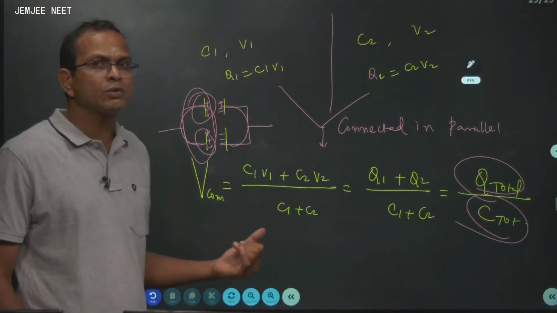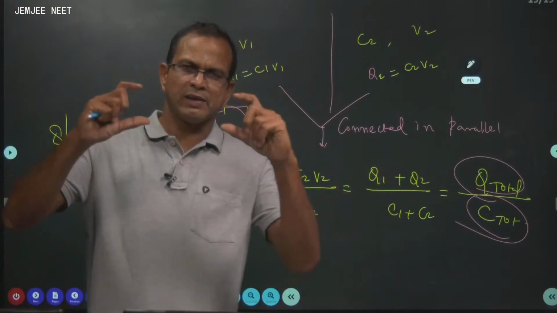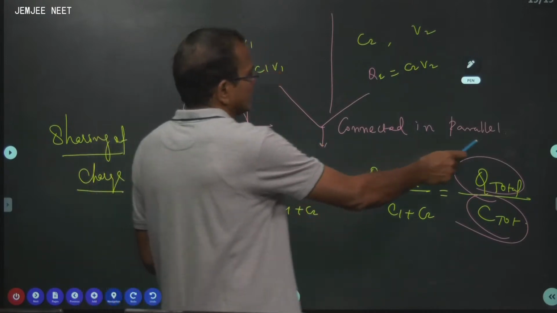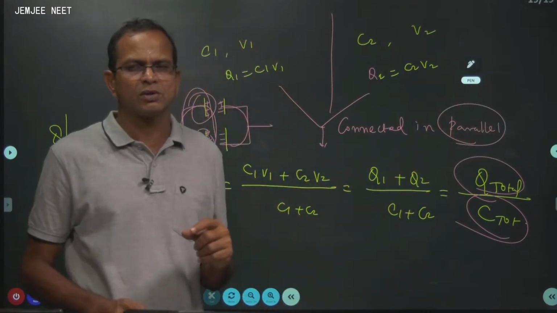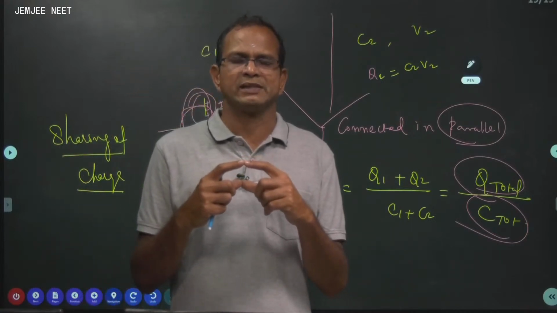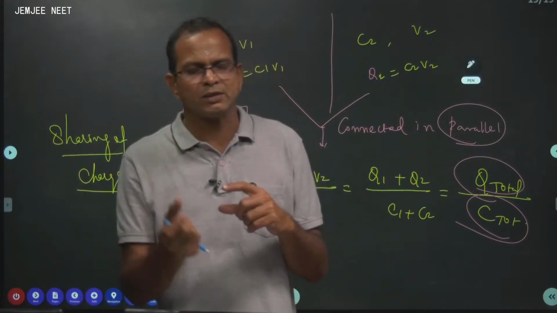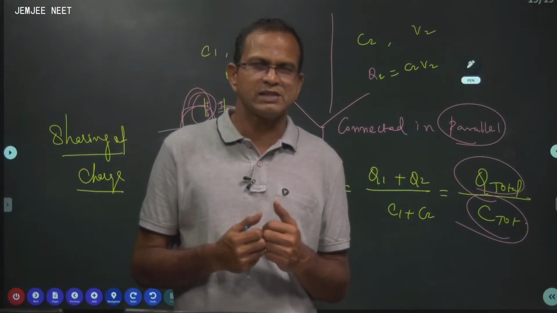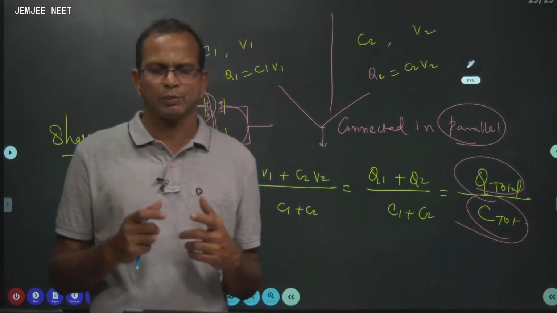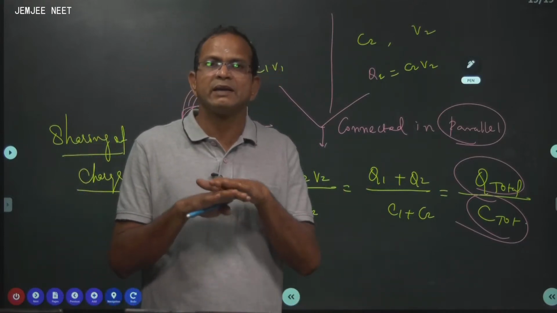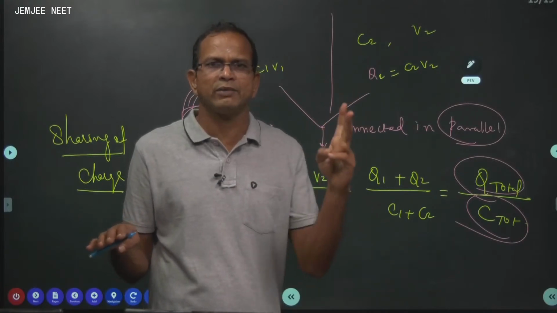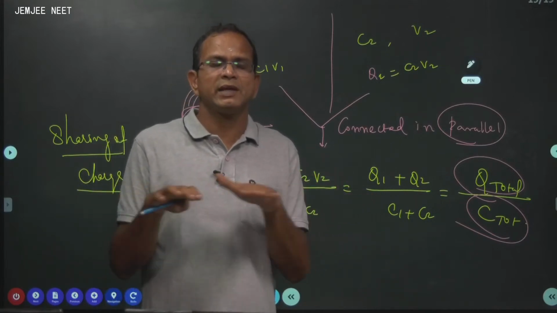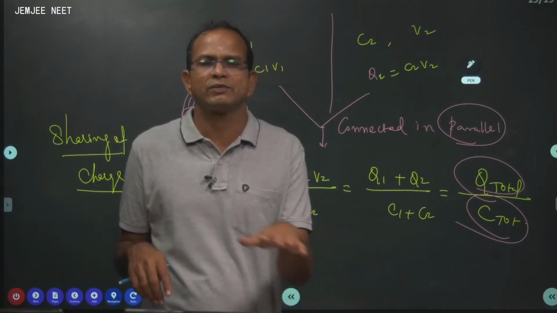அப்போ இந்த கேஸில் என்ன நடந்திருக்கும்னா, when you join one capacitor and another capacitor like this, plus plus and minus minus, that's what we say connected in parallel. Plus plus and minus minus together join, it's called parallel. When you join like that, exactly charge flows from one capacitor into another capacitor. Which capacitor to which capacitor? Not higher to lower, not more charge to less charge. It goes from higher potential to lower potential till all of them attain equal potential. I mean both the capacitors, only 2 I have taken instead. You can have 3, you can have 4 also. So both the capacitors attain equal potential.